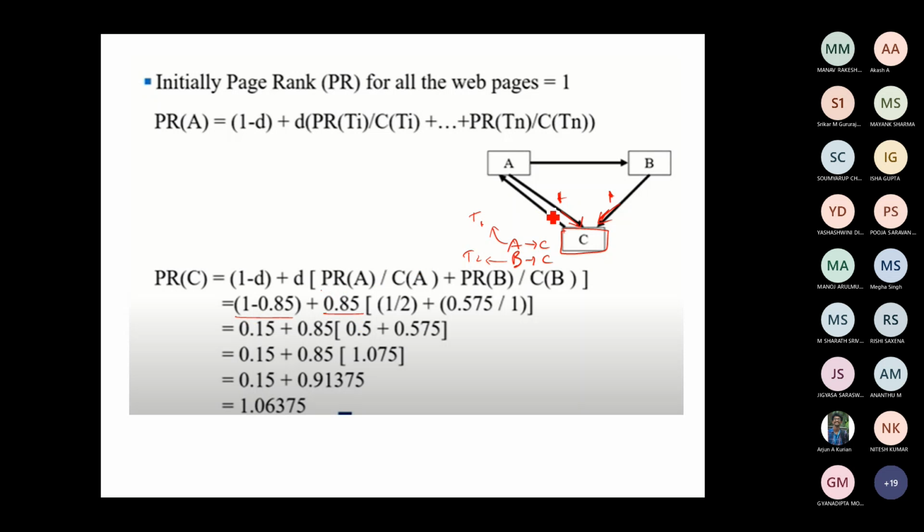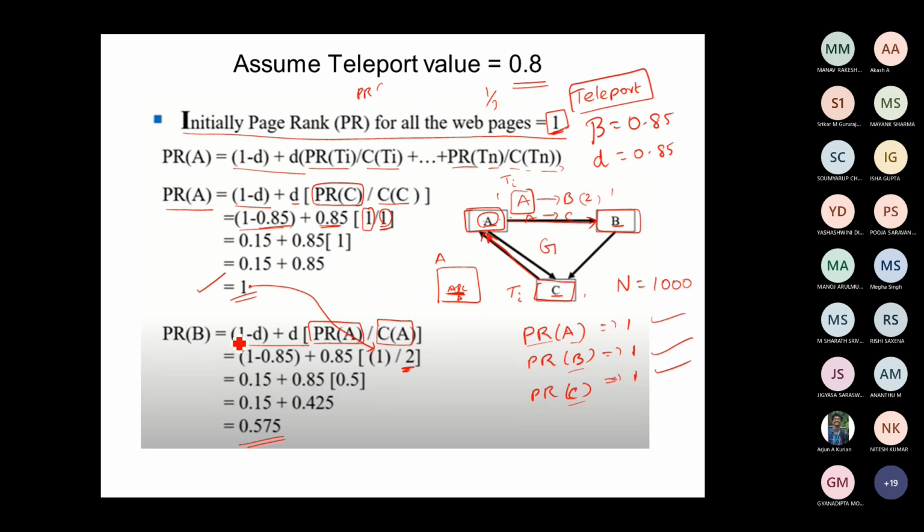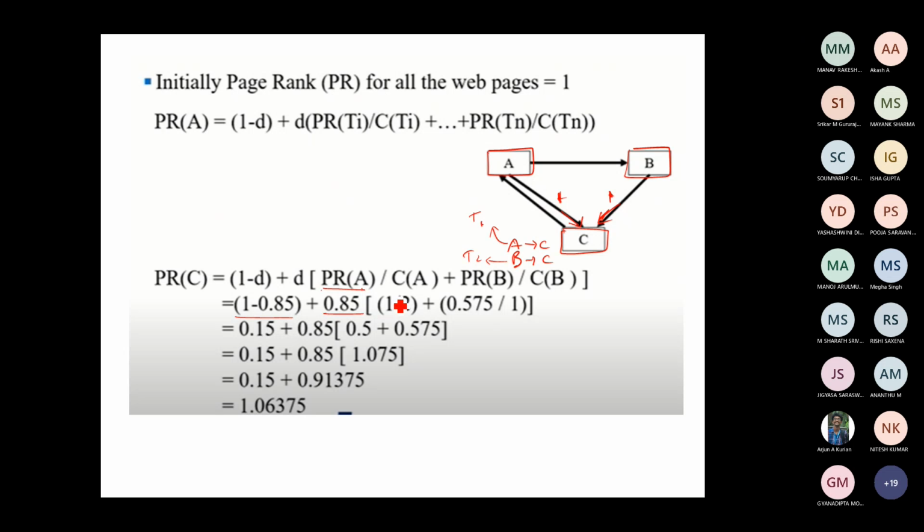You find out the PageRank of A and PageRank of B. Okay, what is the PageRank of A actually? You go to the previous step. What is the PageRank of A? 1. Okay, 1 divided by how many outlinks are there from A? I have two links. So divided by 2 plus, okay, what is the PageRank of B? See, in order to find out the PageRank of C, I am finding the PageRank of A and B. That is what is happening here.